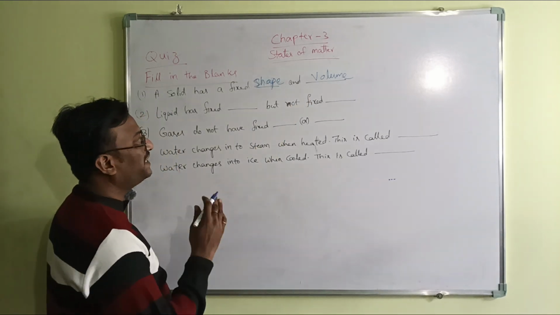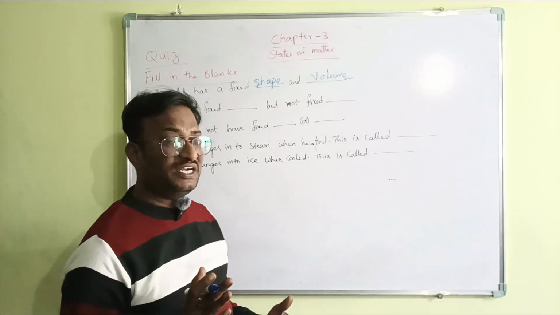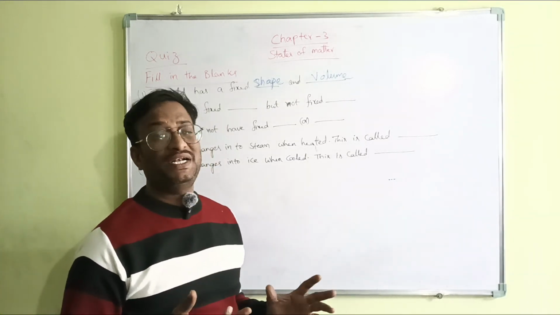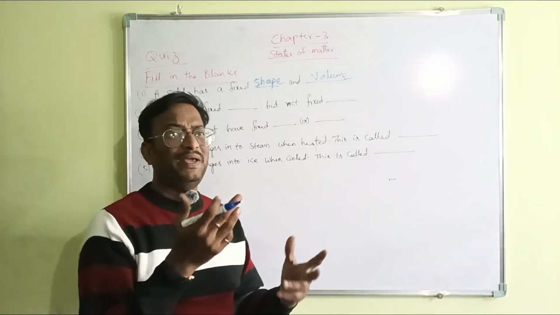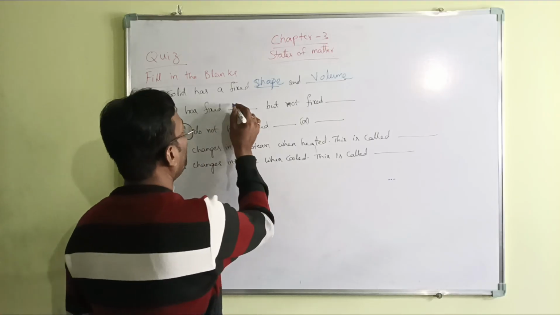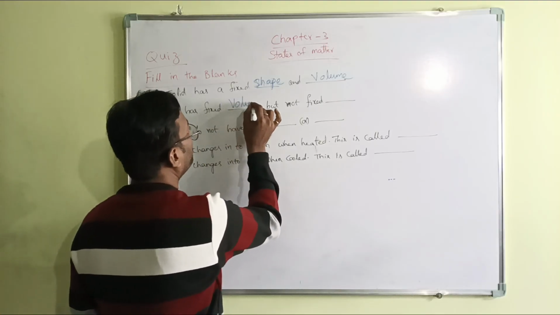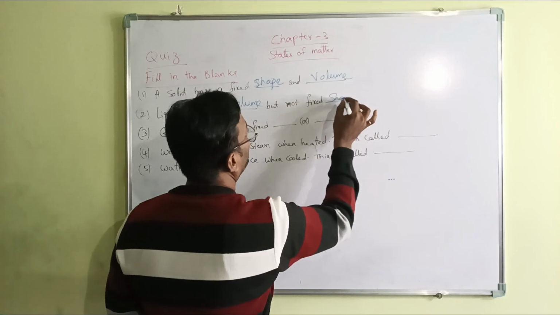Liquid has fixed dash but not fixed dash. Liquid has fixed volume but it does not have fixed shape, because if we pour liquid, its shape changes. Liquid has fixed volume, not fixed shape.